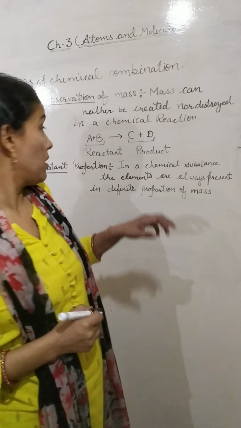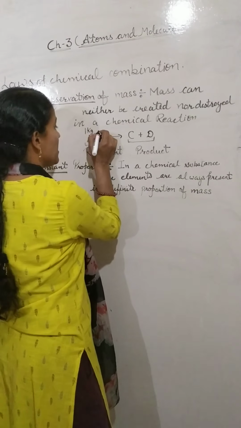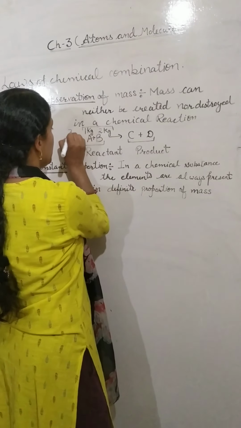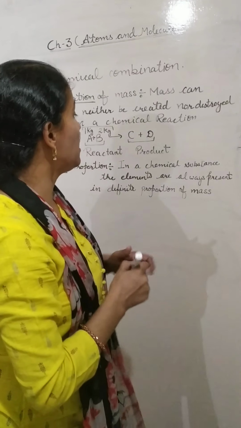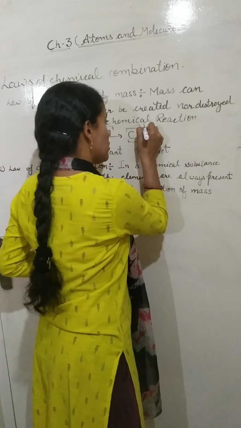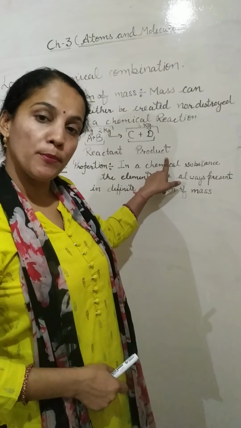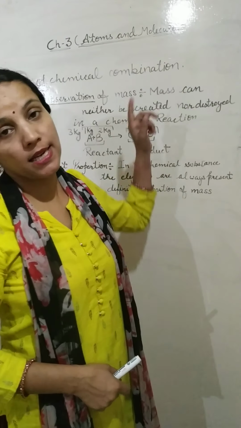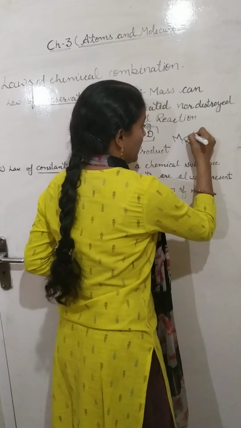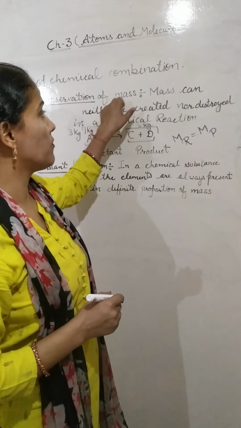We call that product. Assume that the mass of A is 1 kg and the mass of B is 2 kg. What is the total weight? The total weight is 3 kg. And when we get the product C plus D, the weight of the product is also 3 kg. That means mass of reactant is equal to mass of product. We can't create the mass and we can't destroy the mass in a chemical reaction. This is all about the law of conservation of mass.